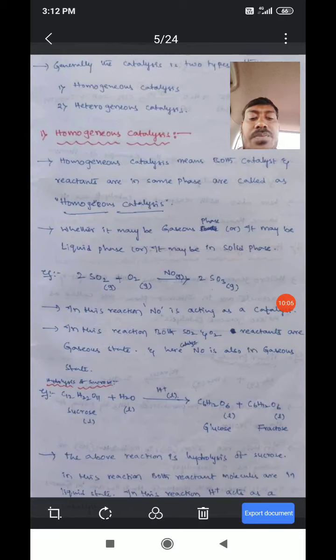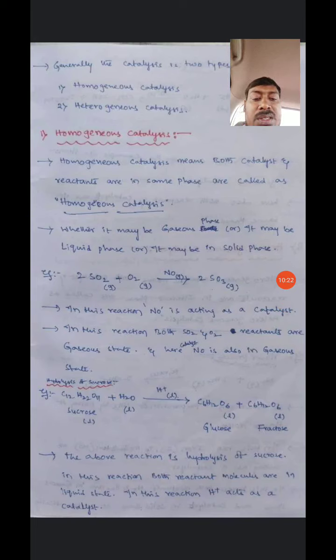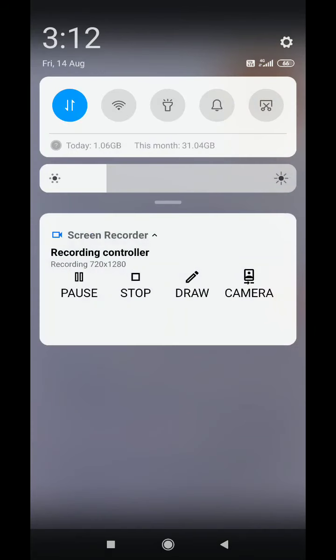Here both reactants, SO2 and oxygen, are in gaseous state, and the catalyst NO is also in gaseous state. So in the reaction, NO is acting as a catalyst.